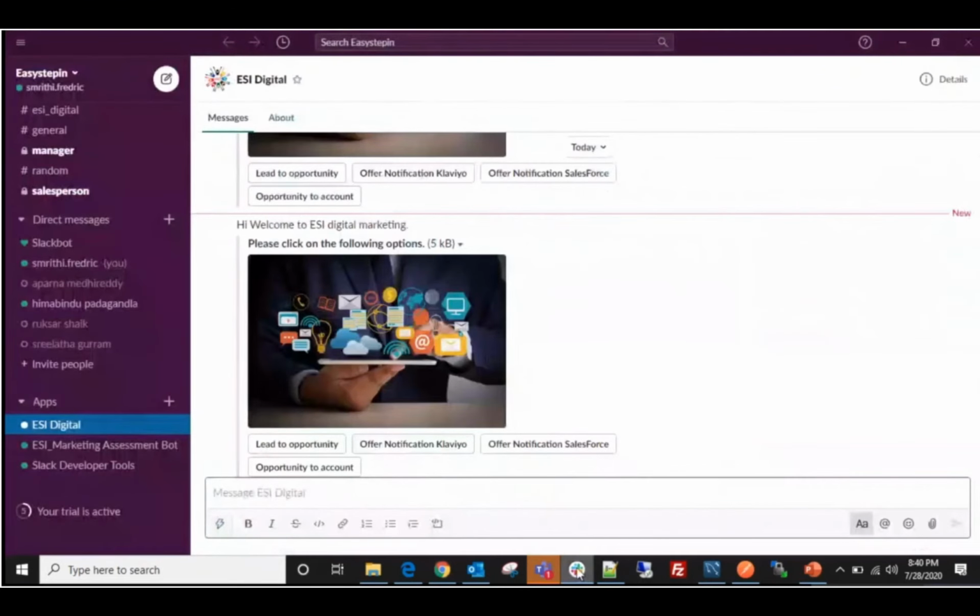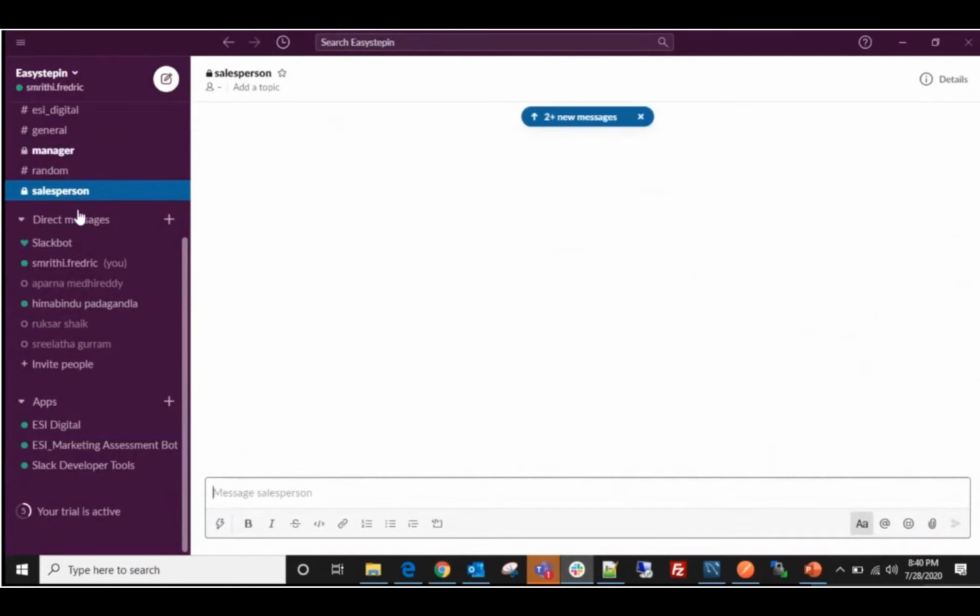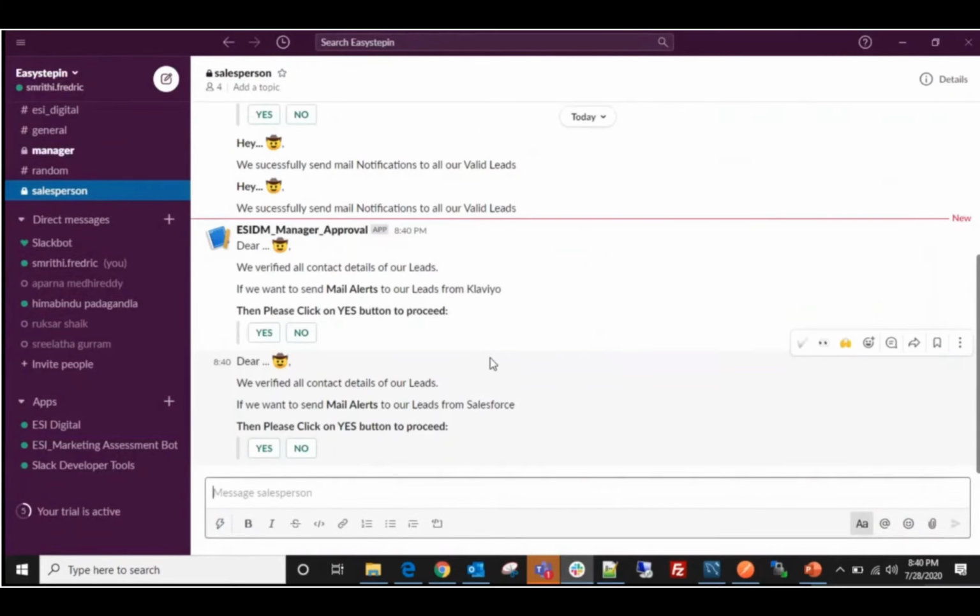And let's check in the Slack. So Slack is one of the communication channels which can be helpful to interact with the internal ASI team. So here we can see different channels like salesperson, manager and a few more channels. Right now let's see what information is available in the Salesforce channel.